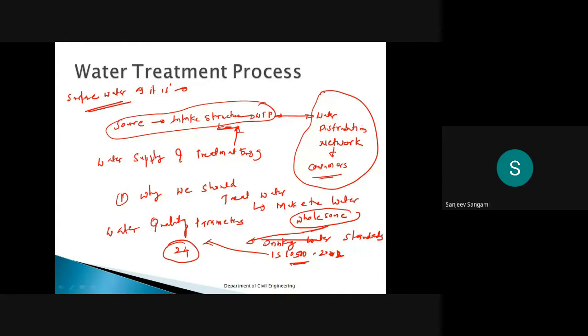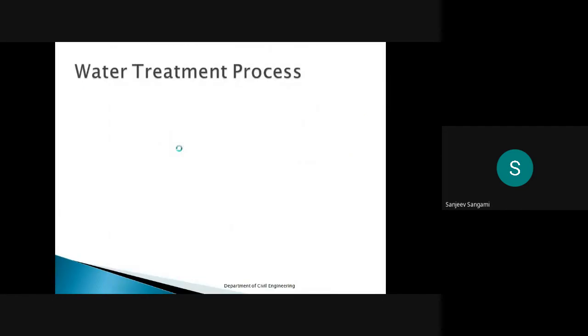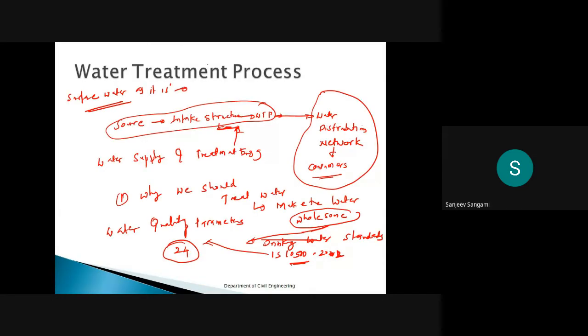Nowadays, the Central Pollution Control Board and some of the state pollution control boards, that is CPCB and KSPCB, are telling that surface water should pass through a water treatment process, based on the initial characteristics.